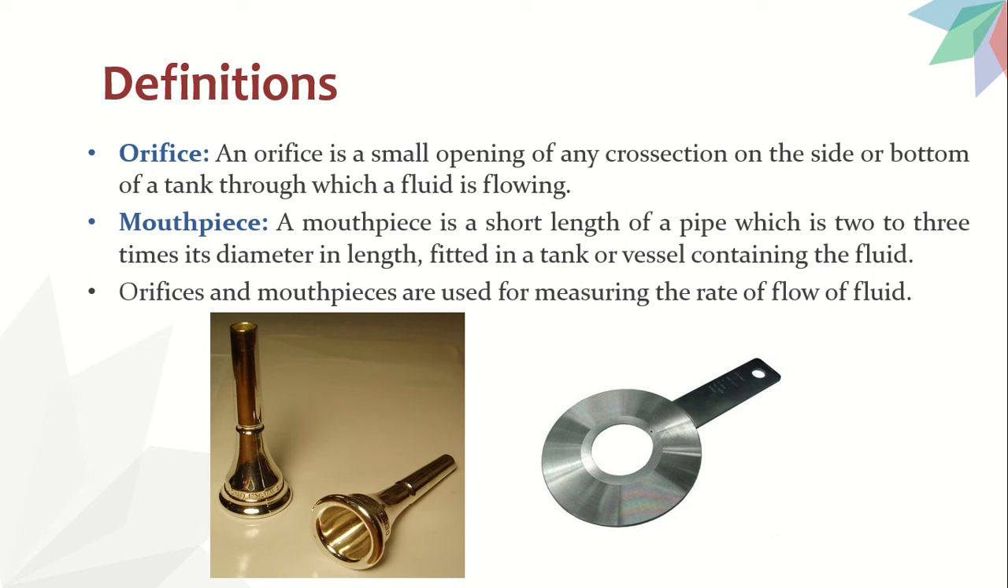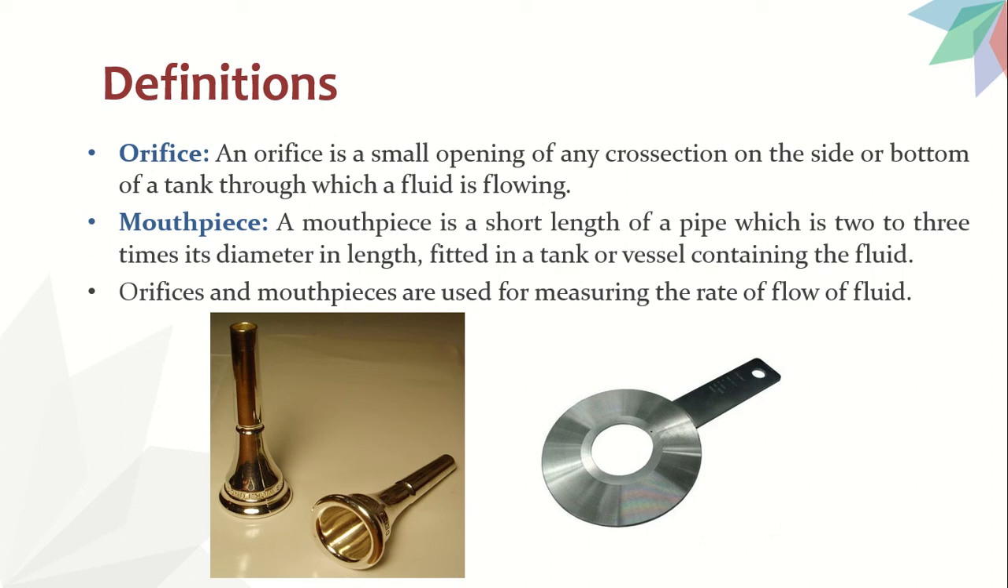See, orifice and mouthpiece are flow measuring devices. Okay, so if you remember, we have orifice meter and venturi meter also. They are also flow measuring devices. They are used for calculating discharge in a pipe. Whereas you have notches and weirs. So notches and weirs are used for calculation of rate of flow or discharge through open channels. And similarly you have orifices and mouthpieces which are used for calculating discharge through tanks.